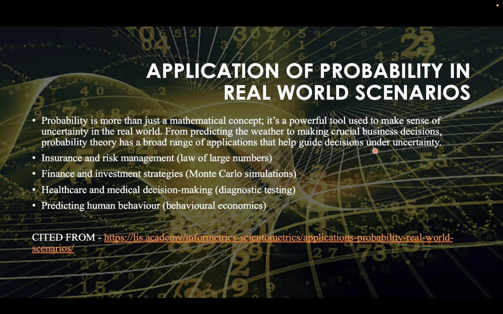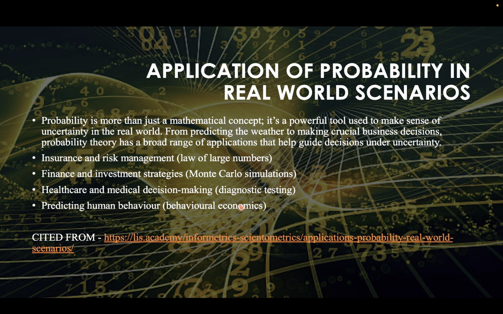I'll explain them to you one by one. When we talk about insurance and risk management, insurance companies use the law of large numbers to assess risk. When we talk about finance and investment strategies, Monte Carlo simulations help model investment outcomes.